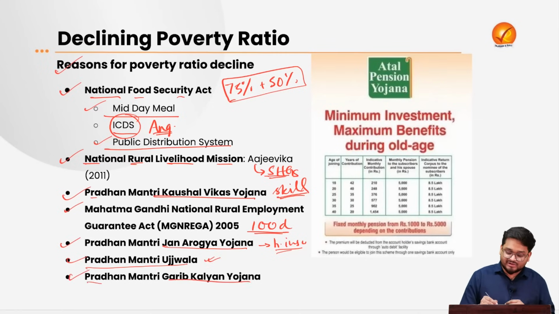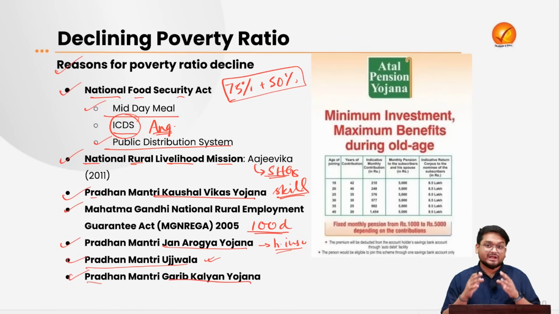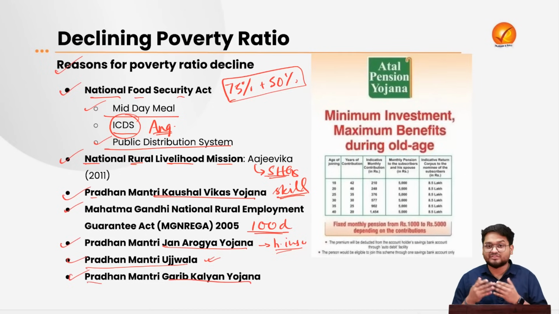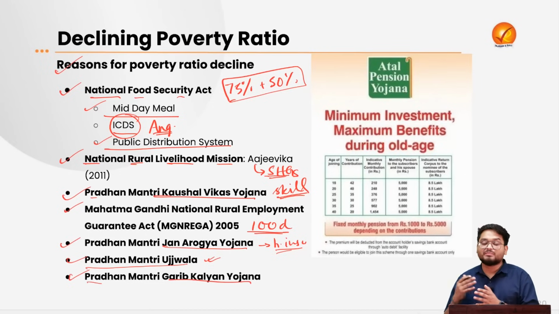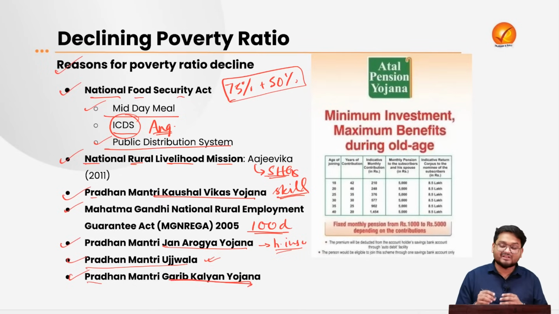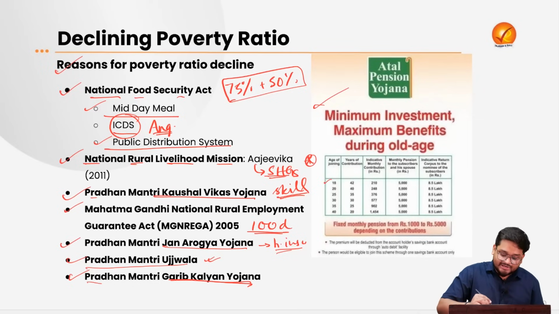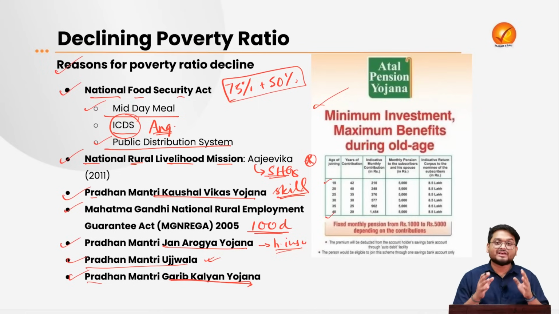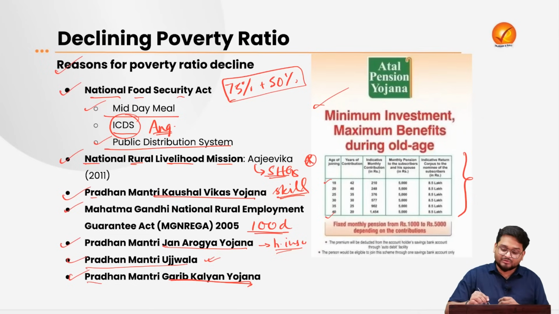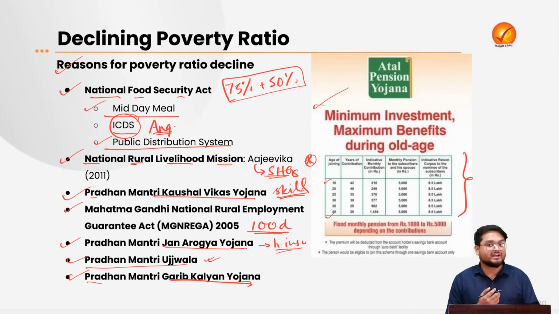Then we also have the Pradhan Mantri Garib Kalyan Yojana, which was launched during the Atmanirbhar Bharat program, where assistance to older citizens, free provision of pulses and additional subsidies and rations to individuals was comprehensively covered during the COVID pandemic. Apart from this, we also have the Atal Pension Yojana, where individuals from 18 to 40 years of age can sign up for a pension and get pension benefits according to the premium that they have deposited.